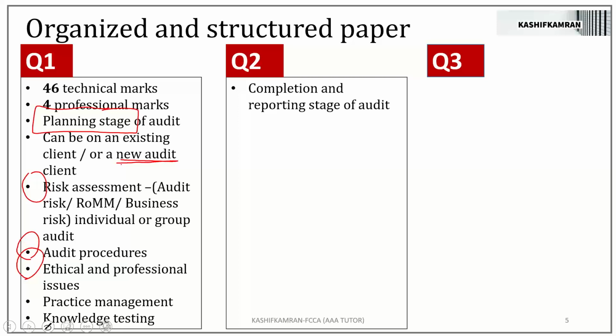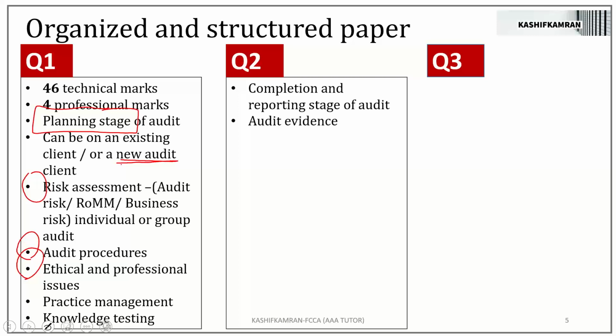These are 2 stages, right? Completion is a different stage, which is known as the review and finalization stage. And the reporting stage is what you refer to as an audit report. So question number 2 is set at the completion and the reporting stage. Let's see what sort of things are common in question number 2.